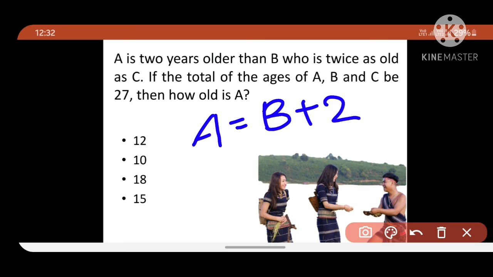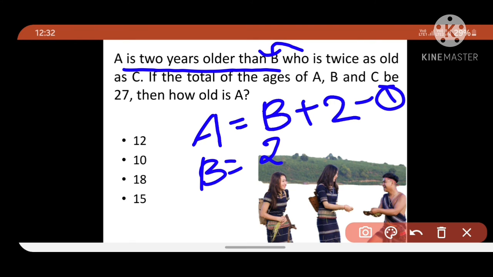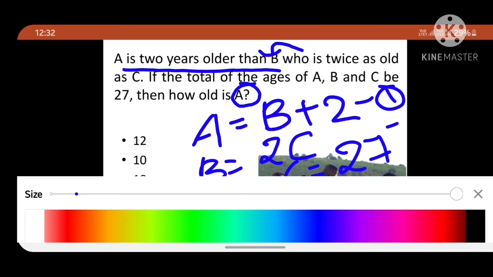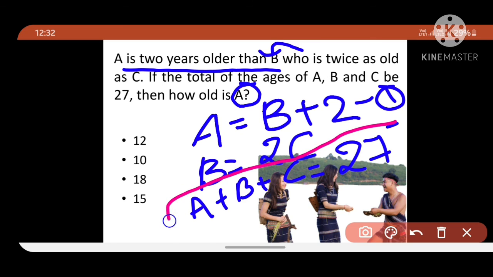A equals B plus 2, this is the first equation we have drawn. B equals twice C, and another thing they are telling is that A plus B plus C equals 27, and they are asking the age of A. So we will bring this whole equation into one variable so that we can solve easily.